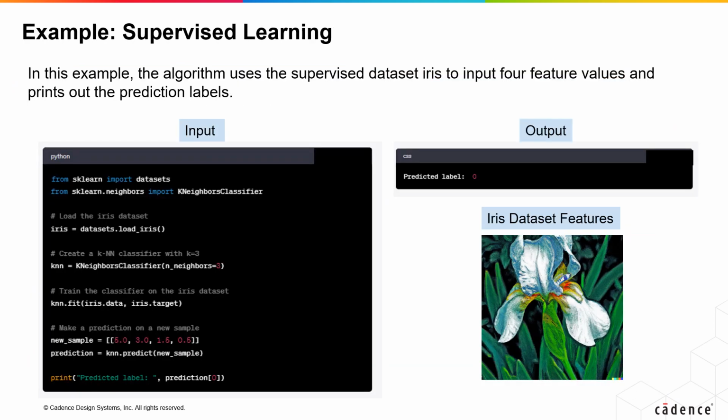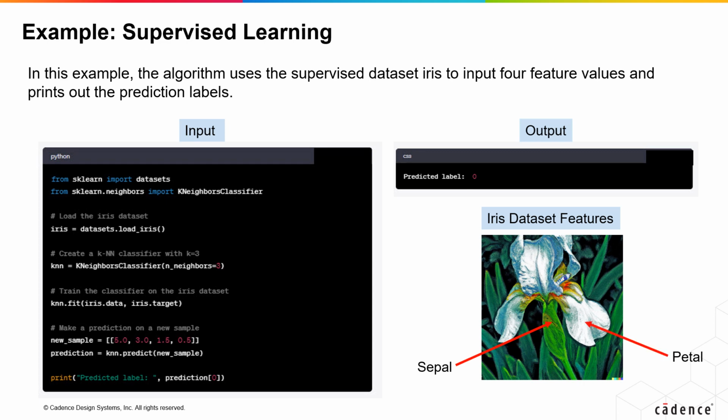In this example, the algorithm uses a supervised dataset, iris, with an input of 4 features and prints out prediction labels. The iris dataset contains labeled data of 3 different species of the iris flower. 4 features of the iris flower are recorded. They are the length and width of the sepals, which are the green leaf-like structures that enclose the flower, and the length and width of the petals.